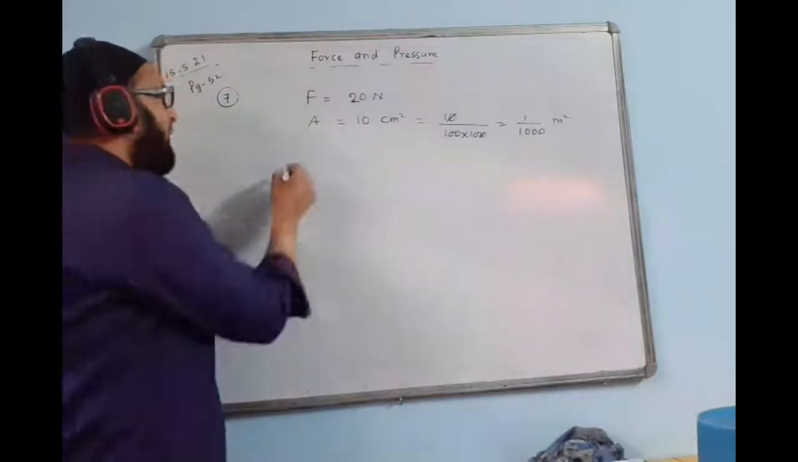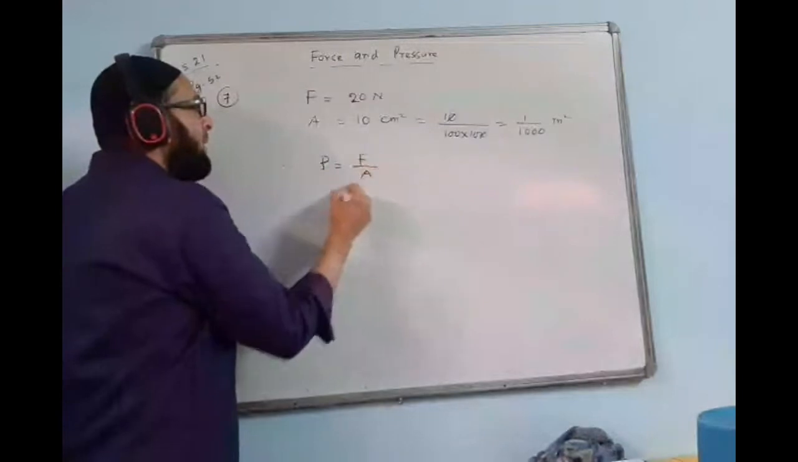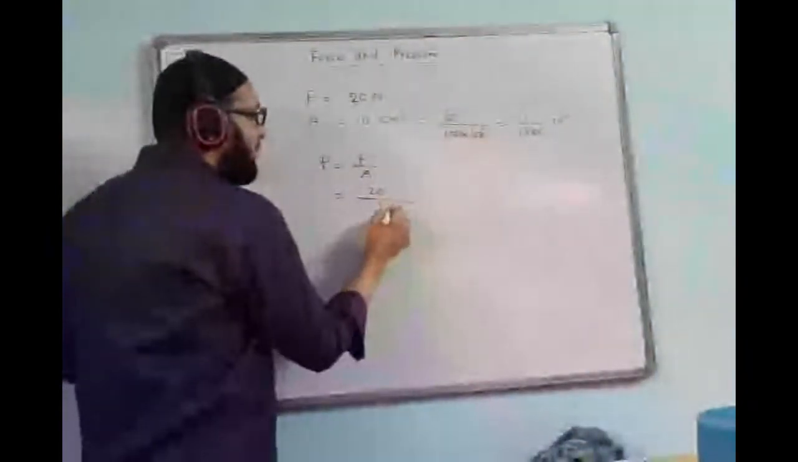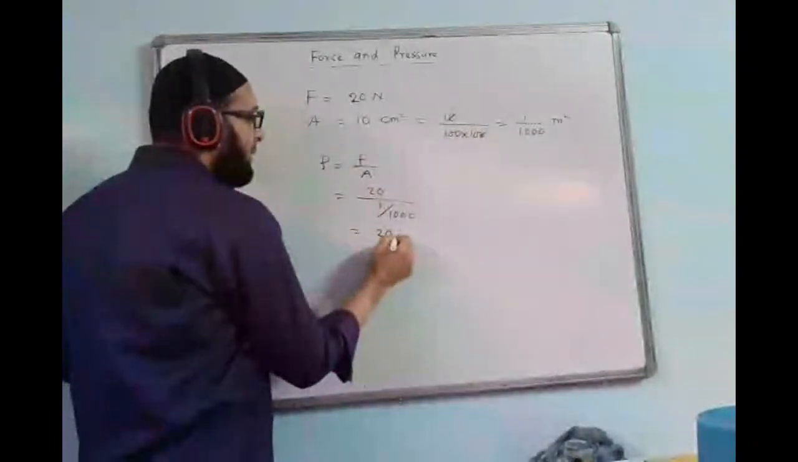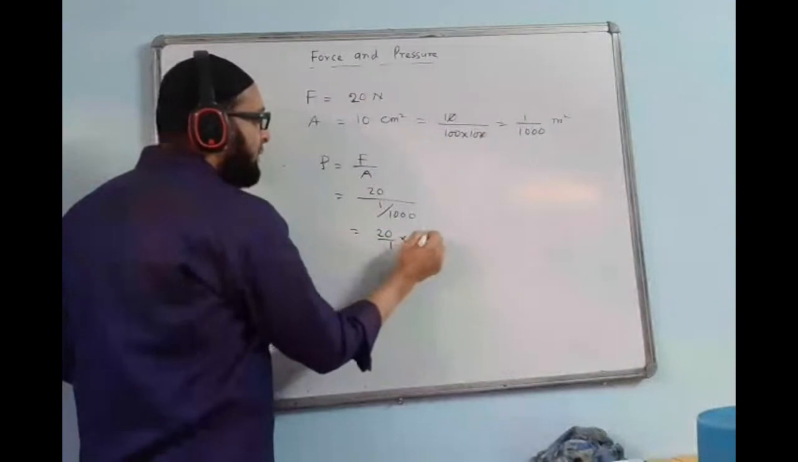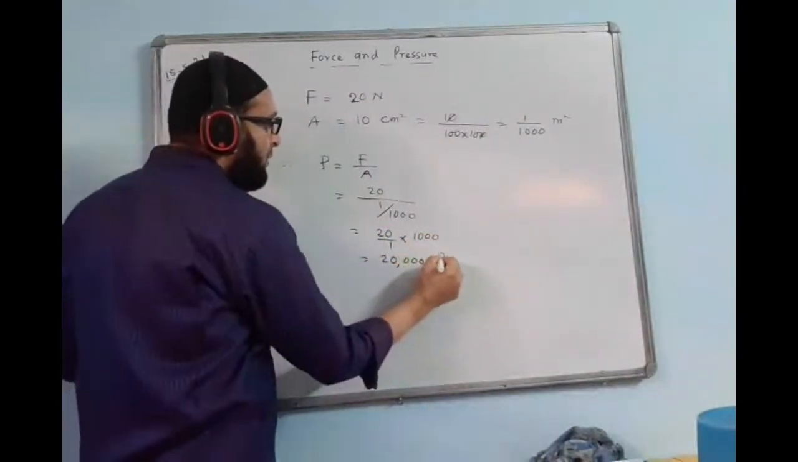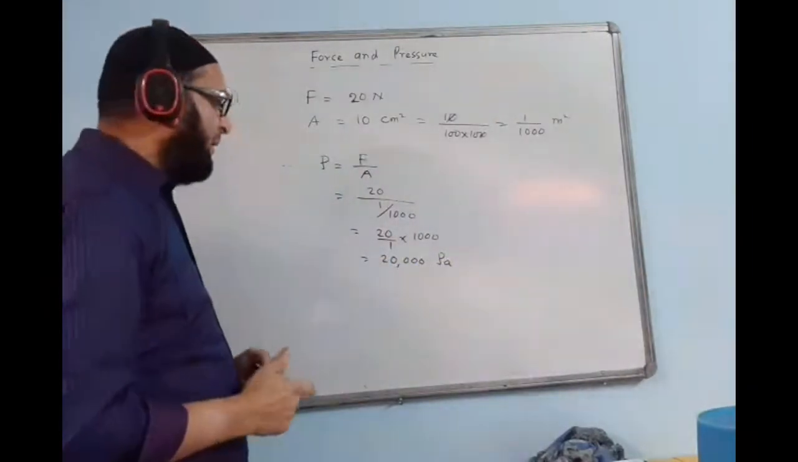Okay, now we'll find, the question says find pressure. Pressure formula is force upon area. Force value will put 20 and area value is 1 upon 1000. This 1000 will come up. 20 by 1 into 1000 is coming up. 1 is nothing. The answer will come 20,000. And unit you can give Pascal or Newton per meter square. Any one of the unit we can give.